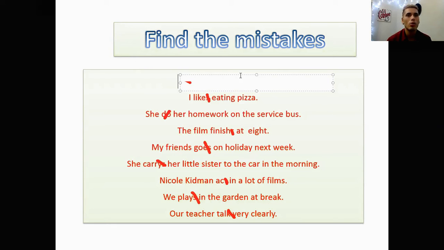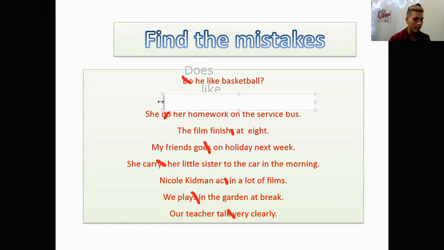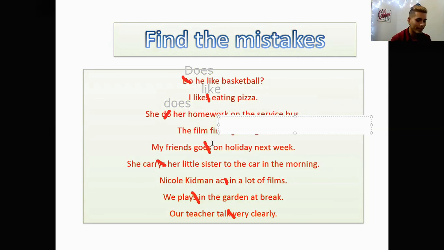Okay, so let's do it together. What is the correct answer for number one? It would be does, right? Would be does, not do because it's third person. Then we have we like, it would be like, right? Not likes. She, it would be she does because it's third person singular. Then the film finish is not finishes. The correct spelling is finishes with es at the end, right?